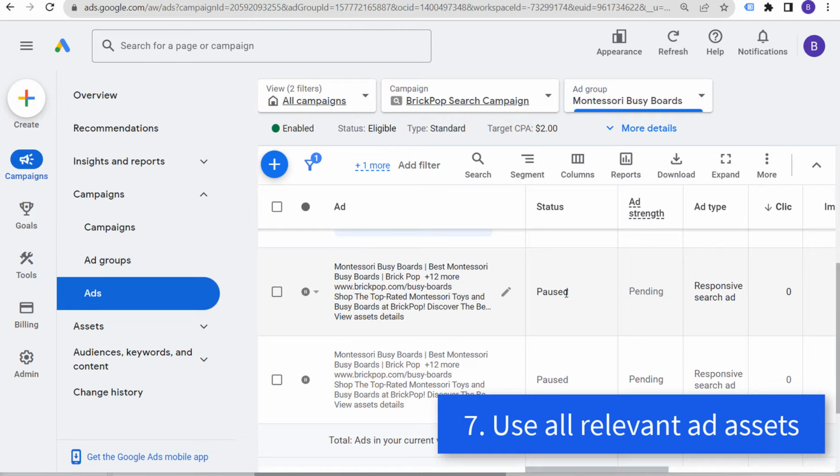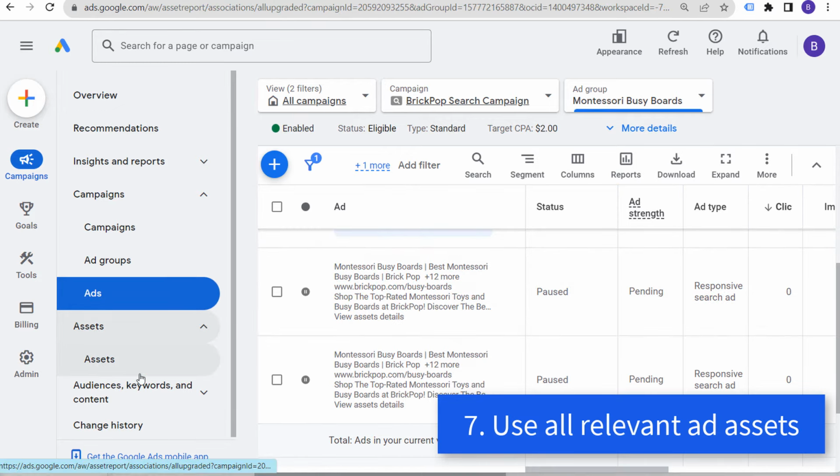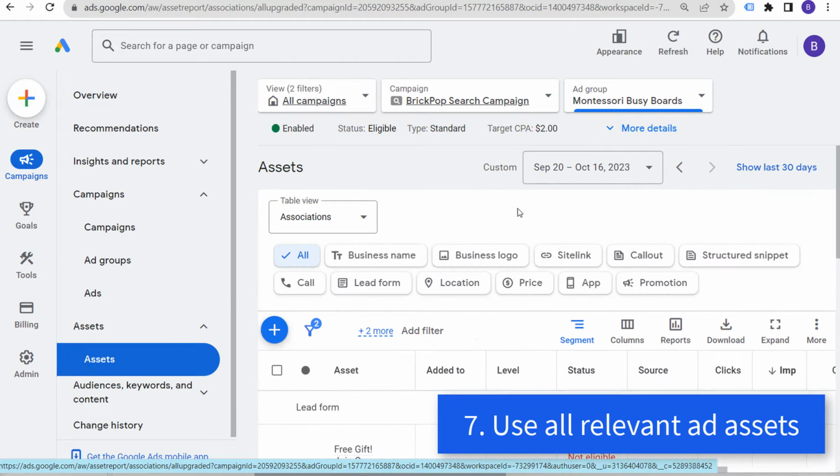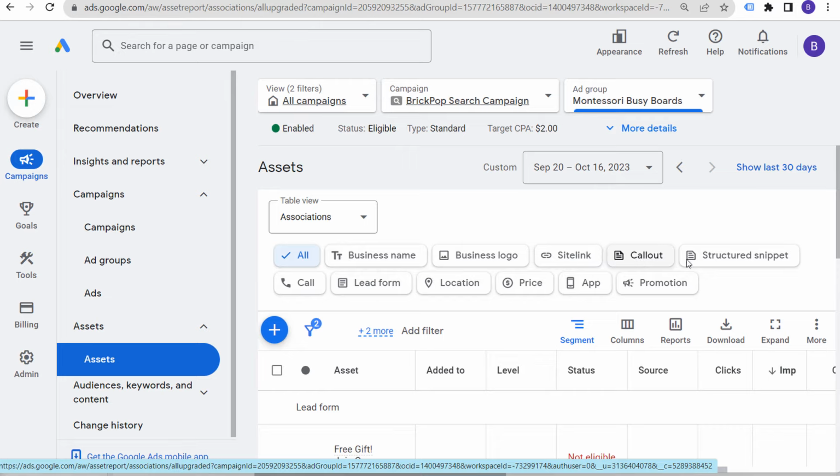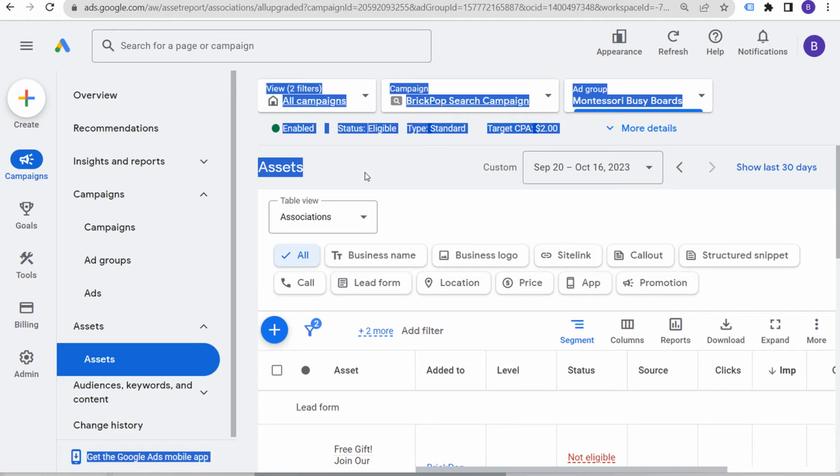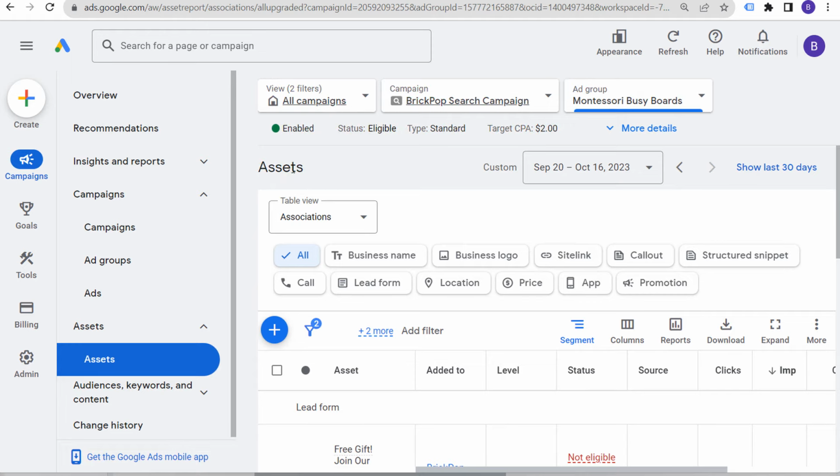Okay, our next strategy to continue on our overall ads is using all relevant assets and adding relevant assets to the ad group level as well. So you should definitely have site links at the campaign level. You should have call out assets. You should have structured snippet assets. Now, assets were previously referred to as ad extensions, so you'll still see them referred to as ad extensions sometimes,